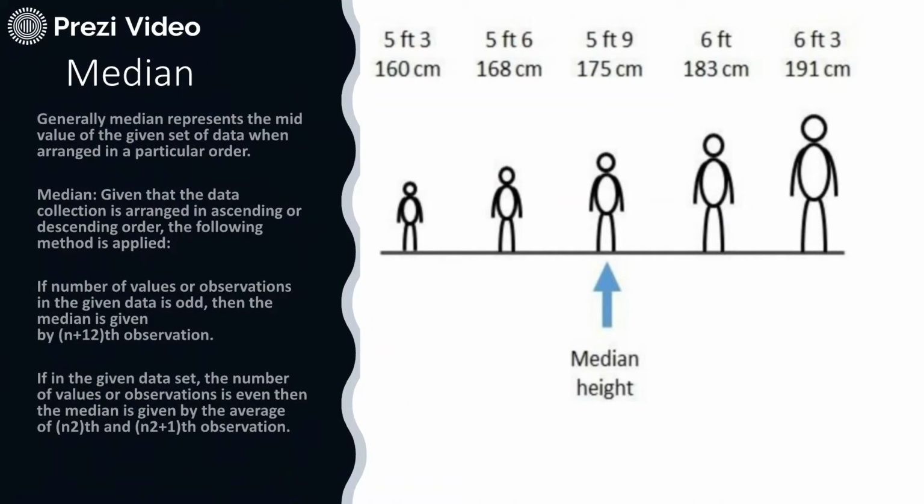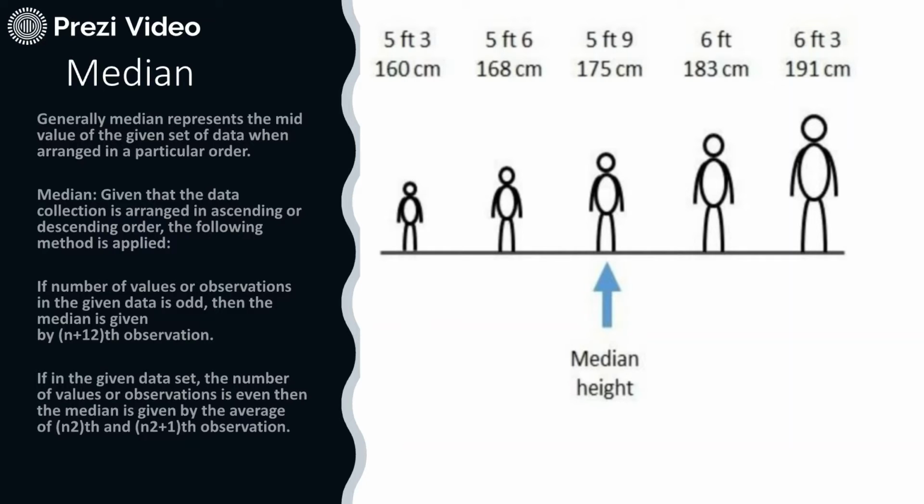Next, we move on to the median. Median is another value which represents the middle value of the given series of data when arranged in a particular order. The point to be noted here is that whatever data is provided to you, you first have to arrange it in ascending order, and then calculate the middle value. Again, it is very simple.